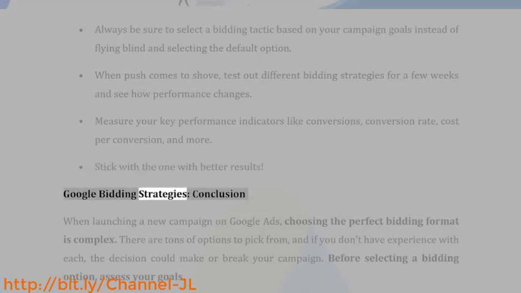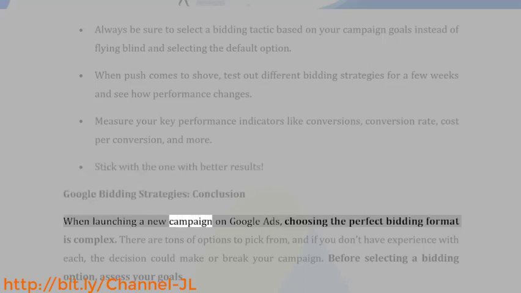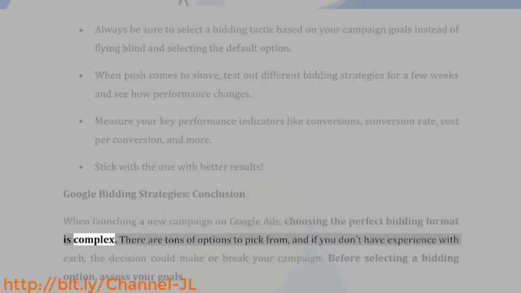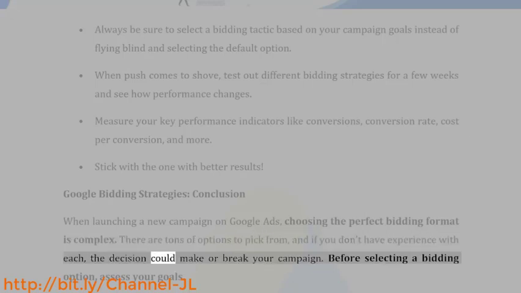Google bidding strategies conclusion: when launching a new campaign on Google Ads, choosing the perfect bidding format is complex. There are tons of options to pick from, and if you don't have experience with each, the decision could make or break your campaign. Before selecting a bidding option, assess your goals.